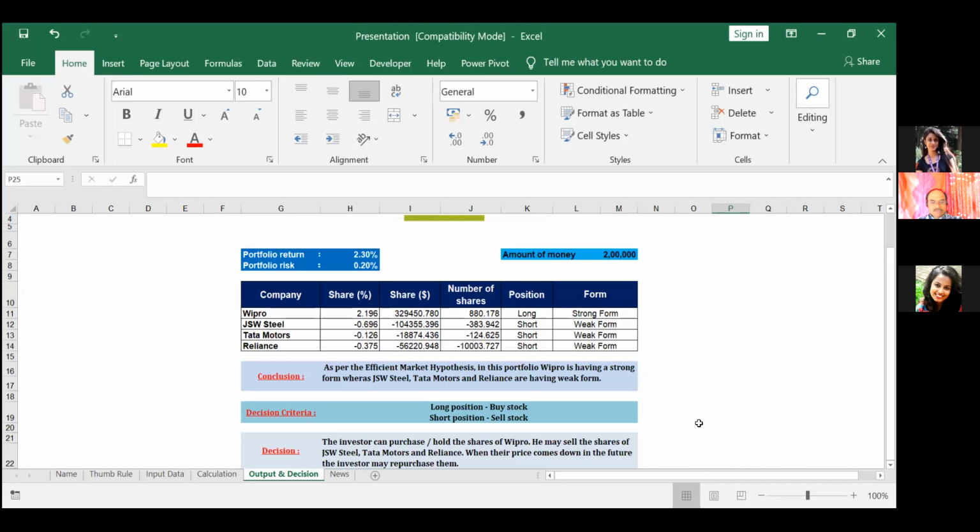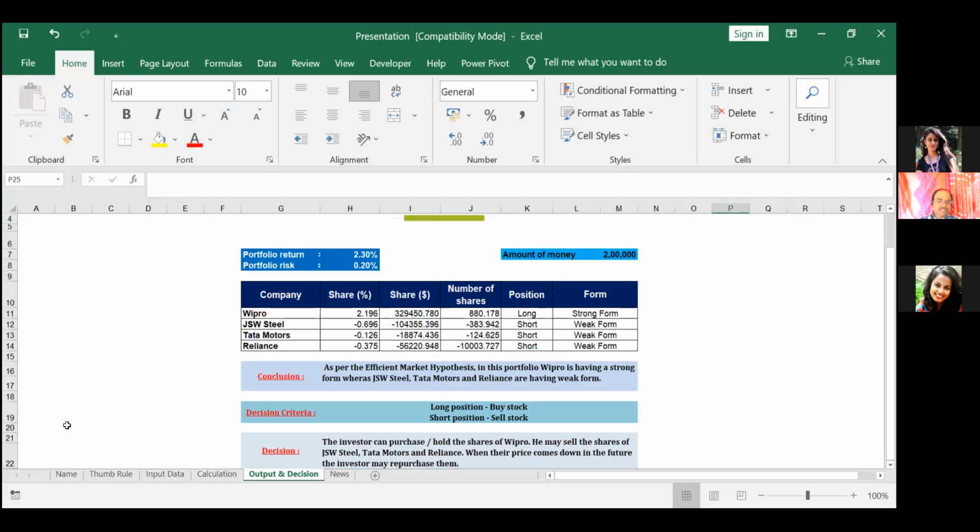Okay, sir. So she explained about 3 types, like strong, semi-strong, and weak. So can we buy semi-strong stocks? You are asking whether we can buy the semi-strong or we can sell the semi-strong. Yes, sir. Okay.